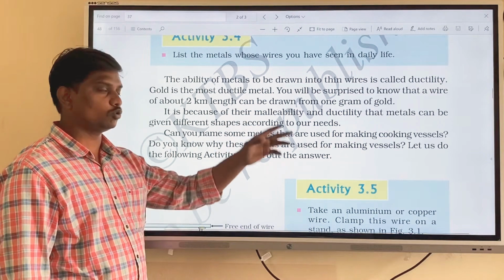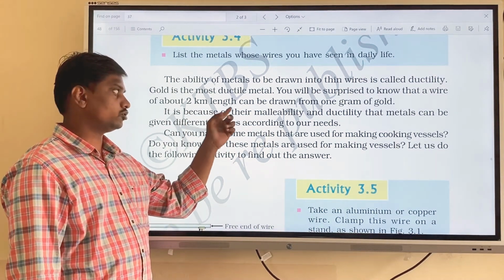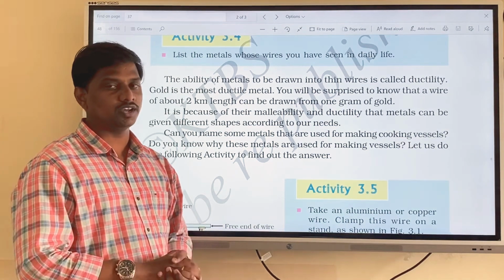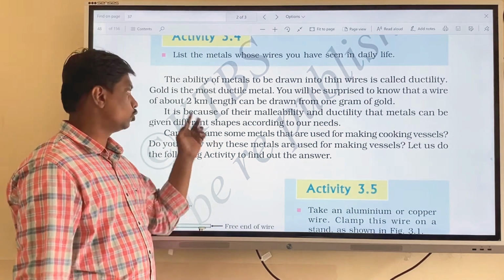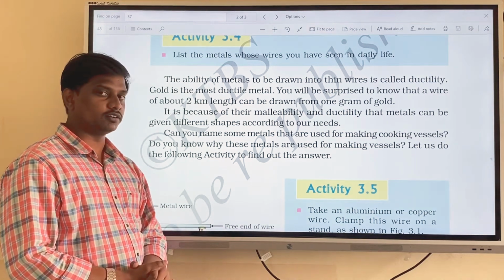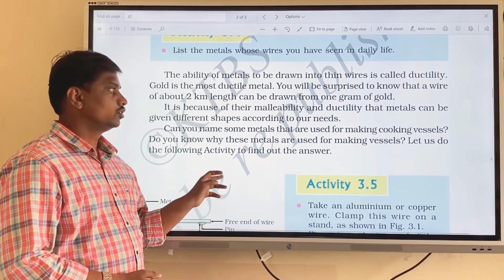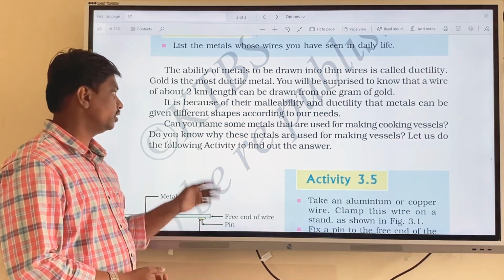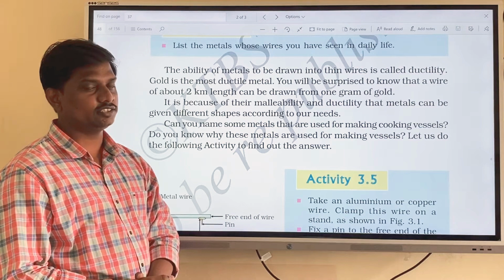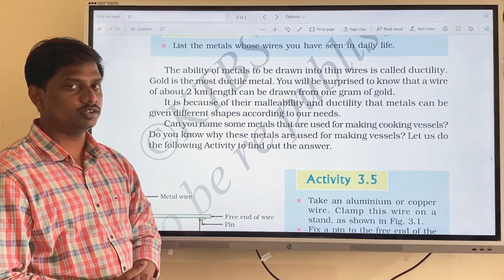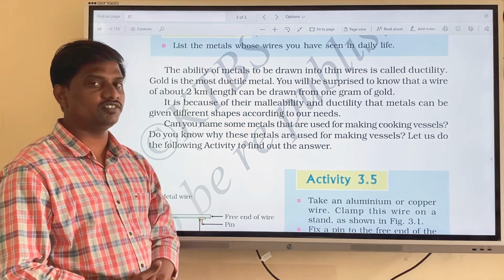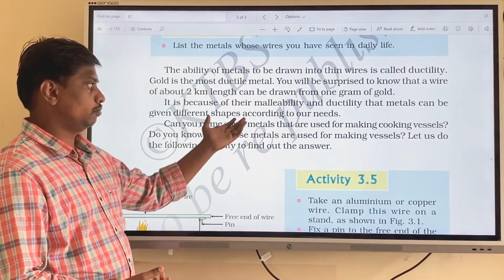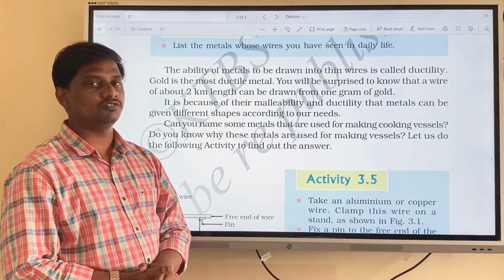You will be surprised to know that about 2 kilometers of gold wire can be drawn from only 1 gram of gold. It is because of their malleability and ductility that metals can be given different shapes and sizes according to our day-to-day life needs.